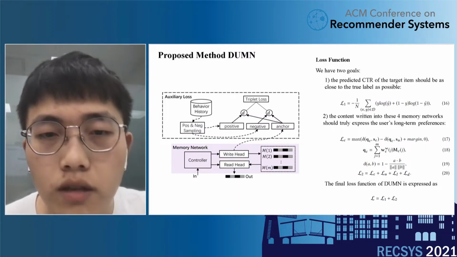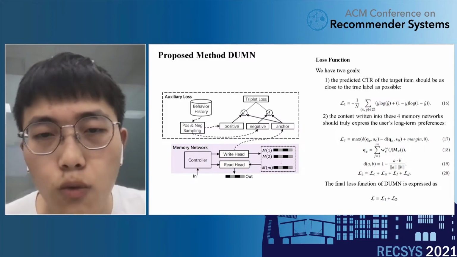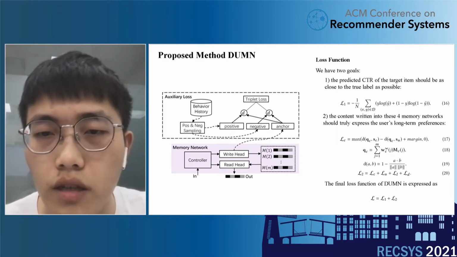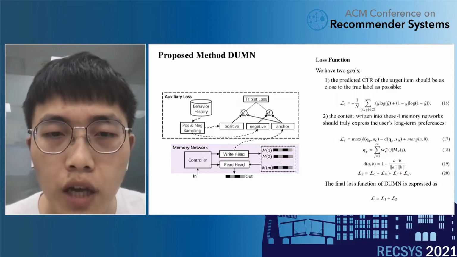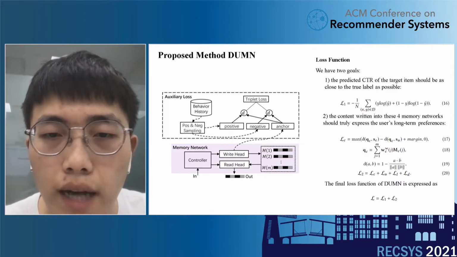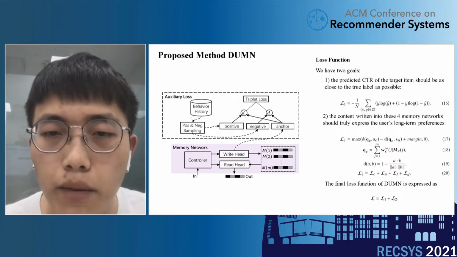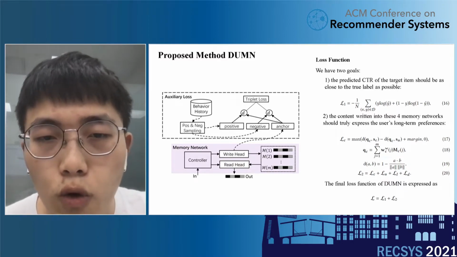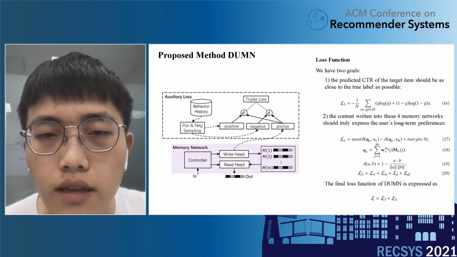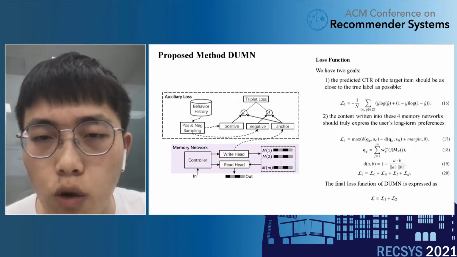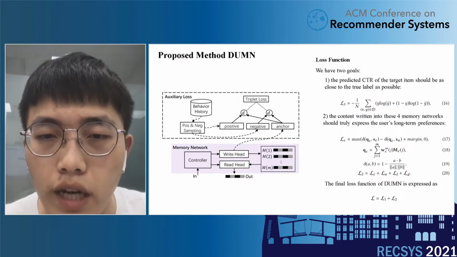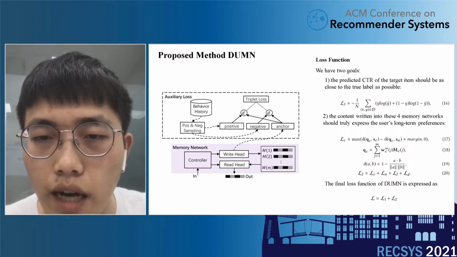In our proposed DUMN network, we have two goals. For goal one, the predicted CTR of the target item should be as close to the true label as possible. We achieve it by minimizing the average logistic loss. For goal two, we need to ensure that the content written into these four memory networks can truly express the user's long-term preferences of click, unclick, like, and dislike.